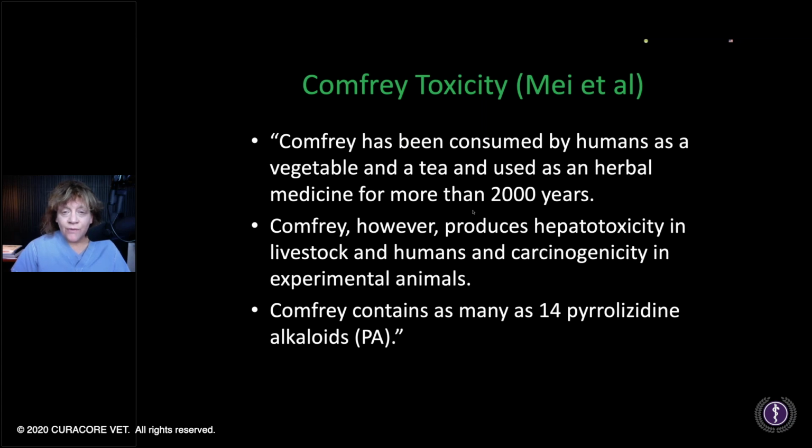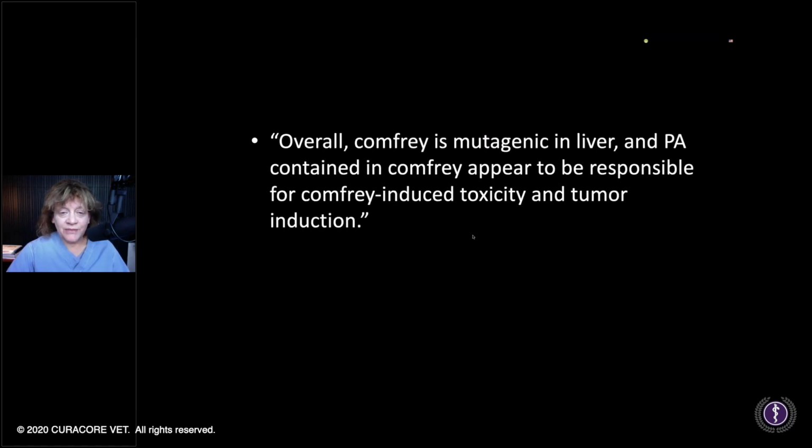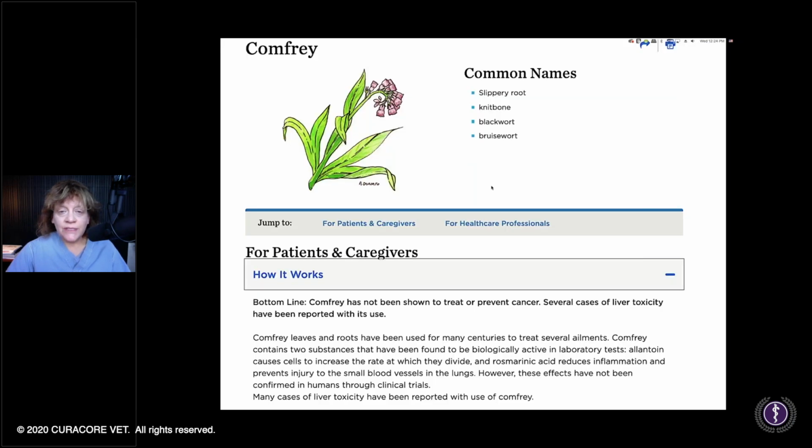And there are as many as 14 pyrrolizidine alkaloids in there. So, you've got other options, right? Cannabis is a much better option. Mutagenic in the liver, and they accumulate. So if you're going to be doing this over time, you're going to get worse and worse problems. So this is a screenshot just to educate you. What I want to do is empower you to know that there is a scientific way to approach this.